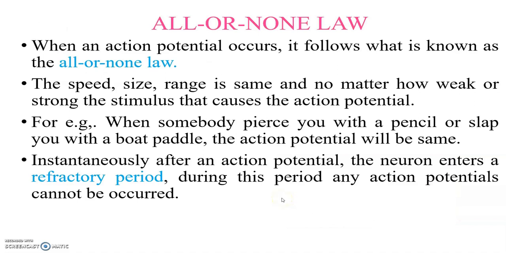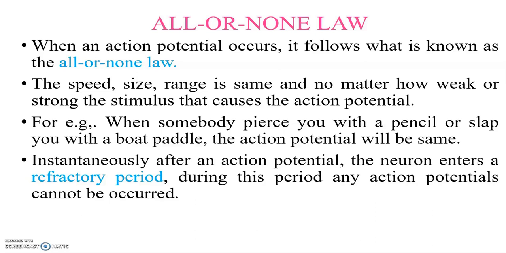So when an action potential occurs, it follows what is known as the all-or-none law. The speed, size and range are the same, no matter how weak or strong the stimulus that causes the action potential. For example, whether somebody pierces you with a pencil or slaps you with a board paddle, the action potential will be the same. Instantaneously after an action potential, the neuron enters a refractory period.